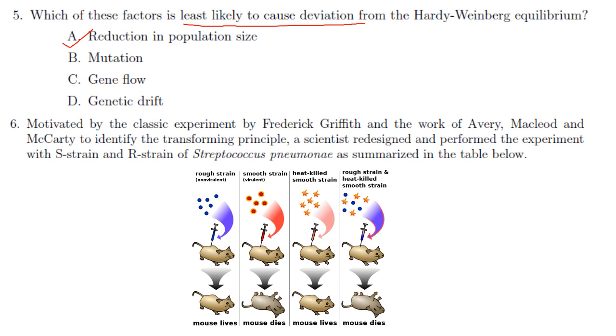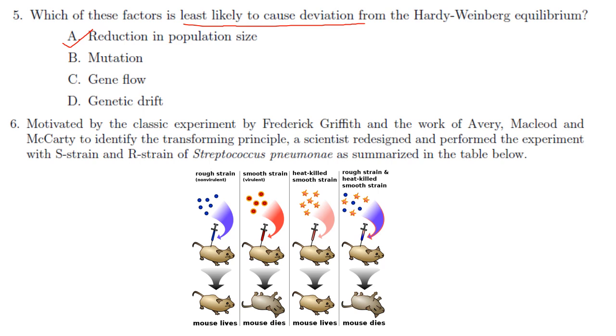If these conditions are met, then the population is in Hardy-Weinberg equilibrium. Here they have asked which is least likely to cause deviation. If there is mutation, gene flow and genetic drift, then it will cause deviation from the Hardy-Weinberg equilibrium. But a small reduction in population size is least likely to cause deviation from the Hardy-Weinberg equilibrium. So the answer here is option A.